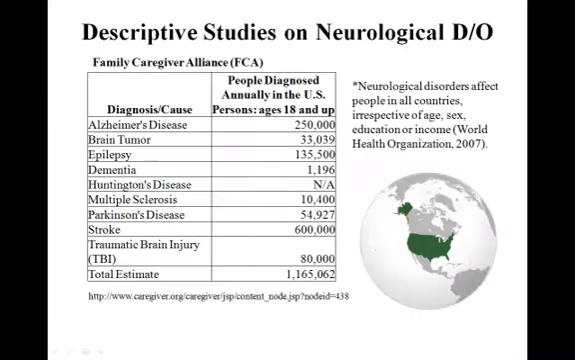This is a descriptive study on neurological disorders. This gives us a general overview of a few of the most prominent neurological disorders. One that is very common is Alzheimer's. Here the people are ages 18 and up, and the location is the United States. Neurological disorders affect people in all countries irrespective of age, sex, education, or income.